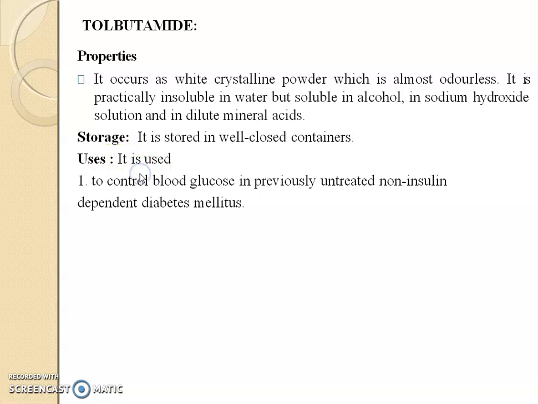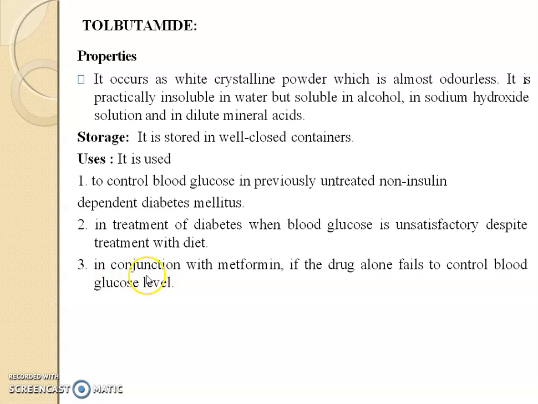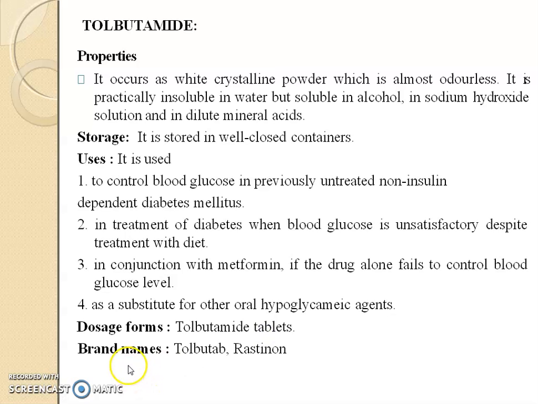Uses: it is used to control blood sugar or blood glucose in previously untreated non-insulin dependent diabetes mellitus, in treatment of diabetes when blood glucose is unsatisfactory despite treatment with diet, in conjunction with metformin if the drug alone failed to control blood glucose level, and as a substituent for other oral hypoglycemic agents. Dosage form: it is available as tolbutamide tablet and brand names are Tolbutab and Rastinol.